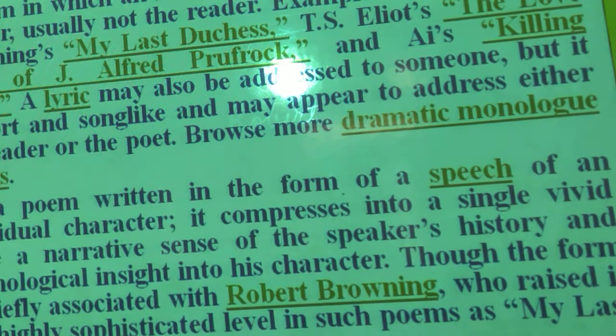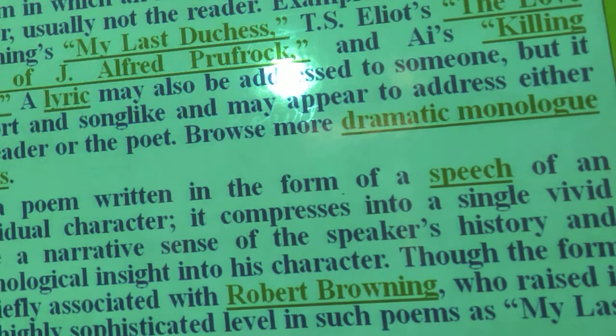So dramatic monologue means when a poem starts in the middle of the situation, suddenly or abruptly, and there is only a single speaker. How many speakers will be there? A single speaker.